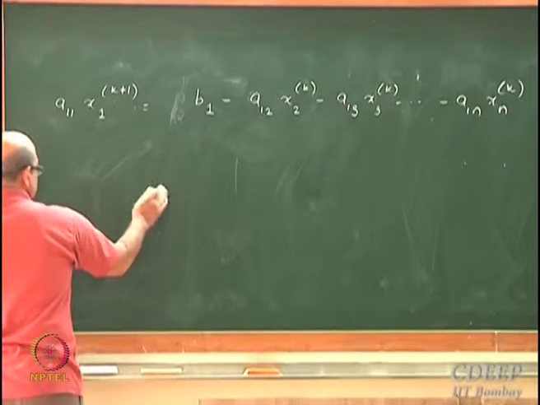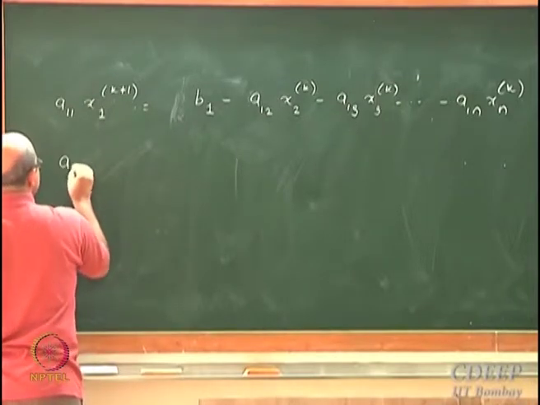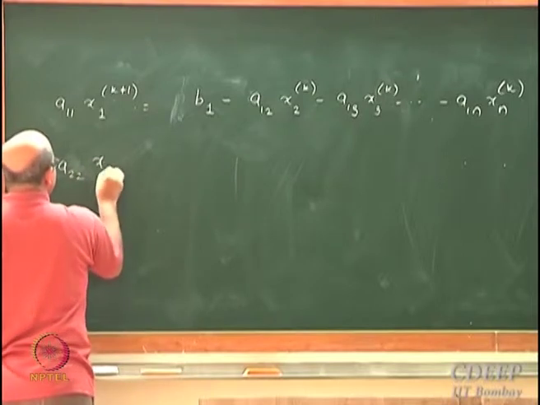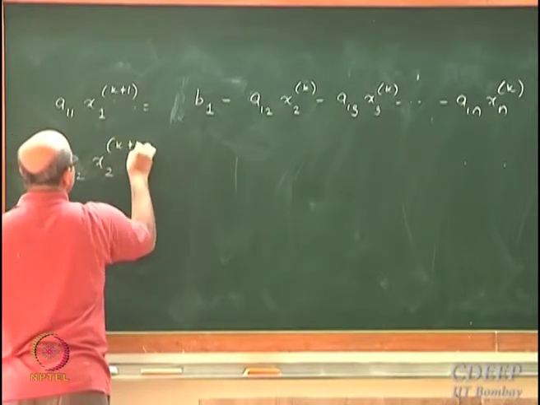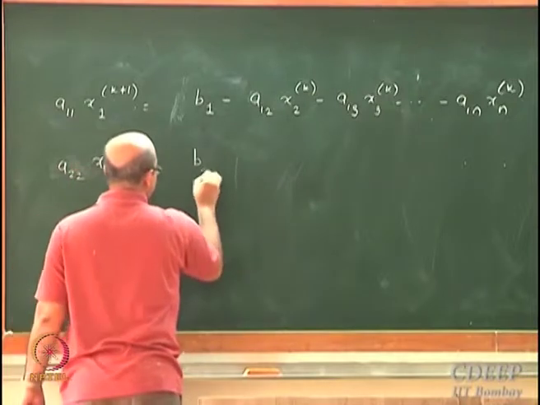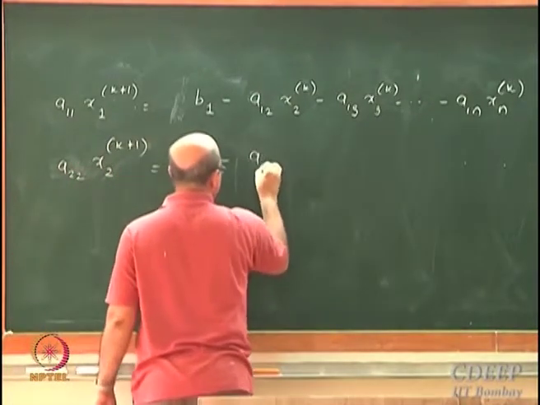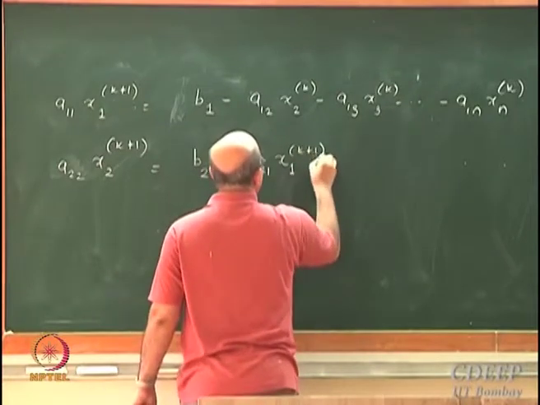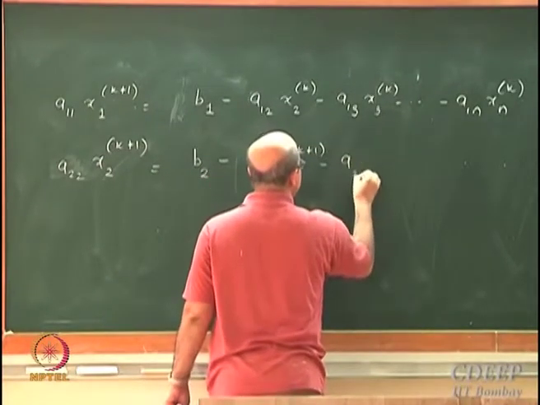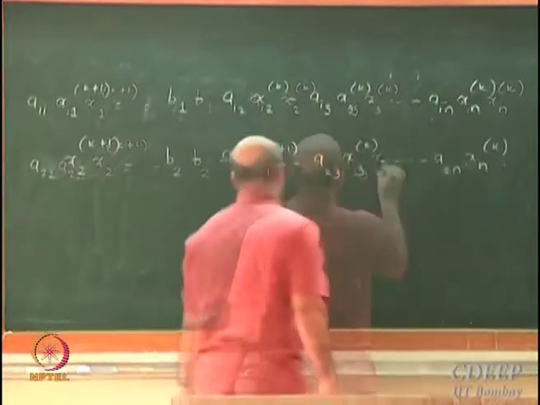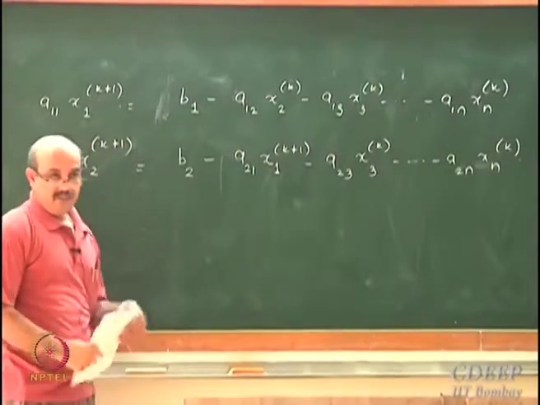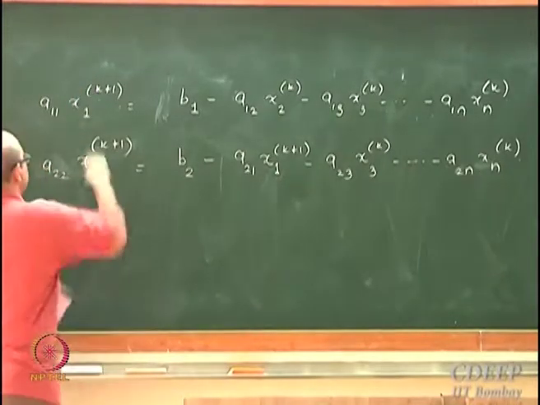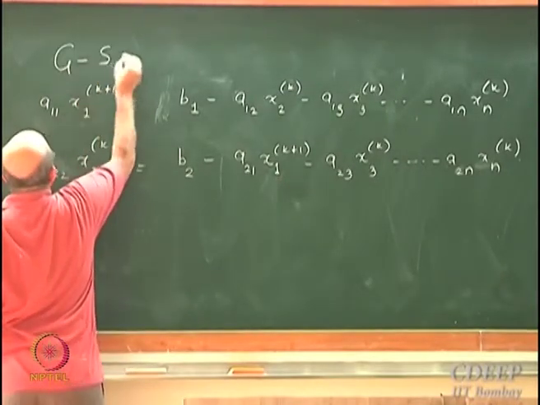My second equation here is A22 x2^(k+1) is equal to B2 minus A21 x1^(k+1) minus A23 x3^k, and so on. Is this fine? This is my second equation, the iteration in the Gauss-Seidel method. This is the Gauss-Seidel method.